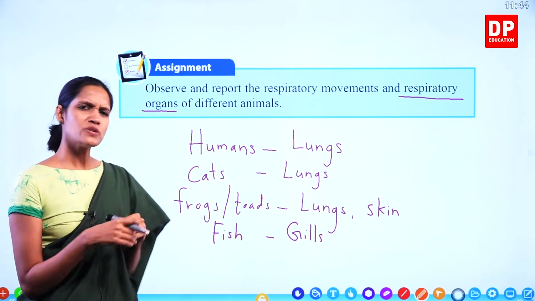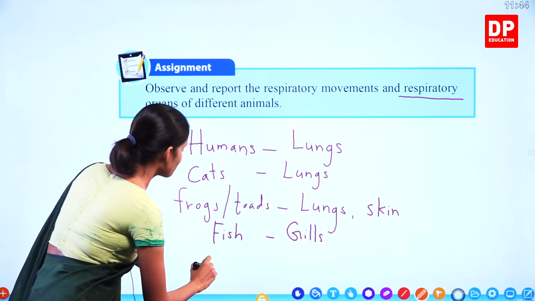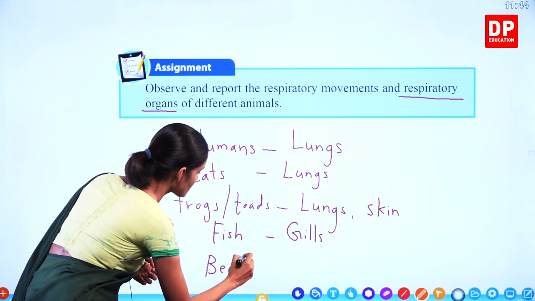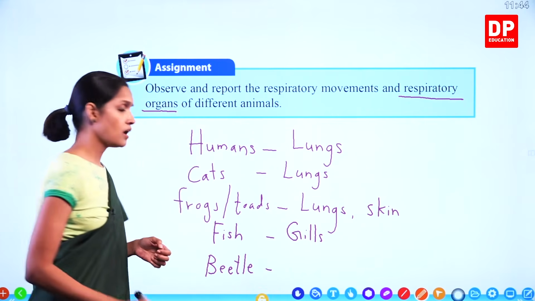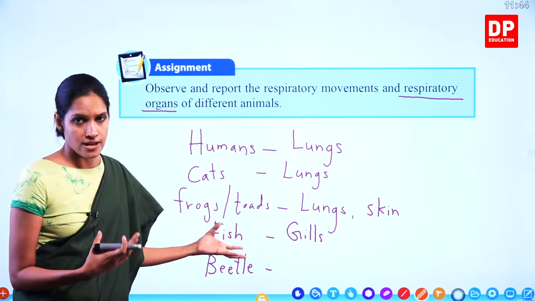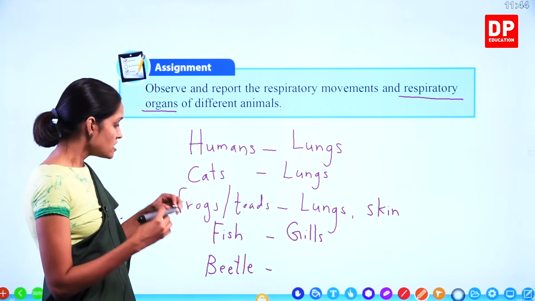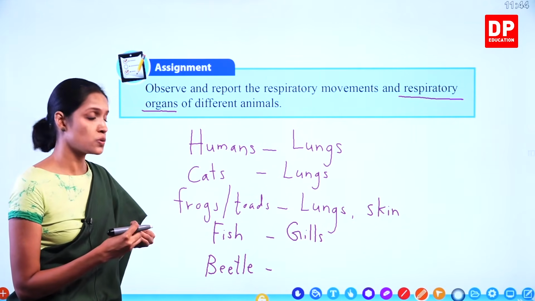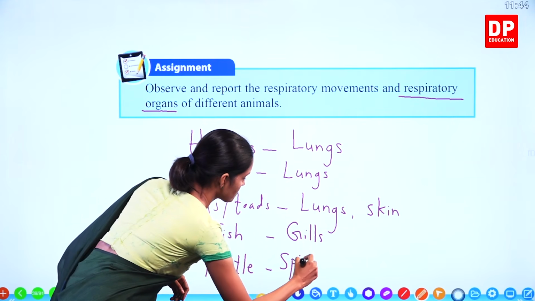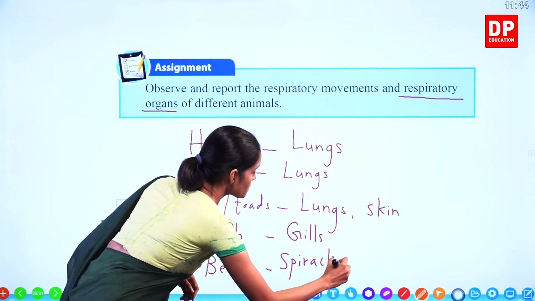Understand? What about insects? Most of the insects are, let's say a beetle. How do they respirate? Remember, they don't have lungs, but they have a special type of structures called spiracles. What are these spiracles?